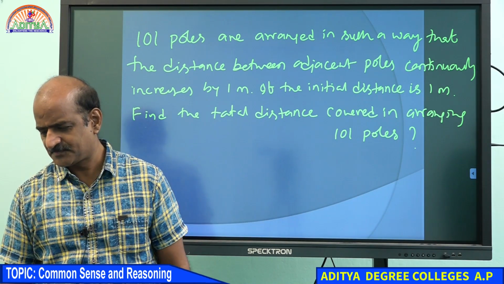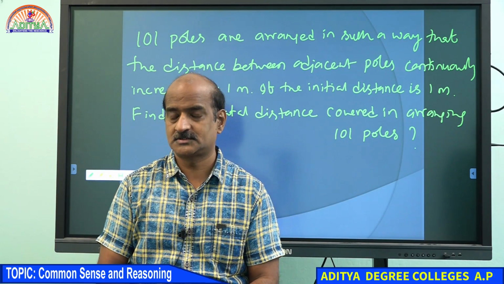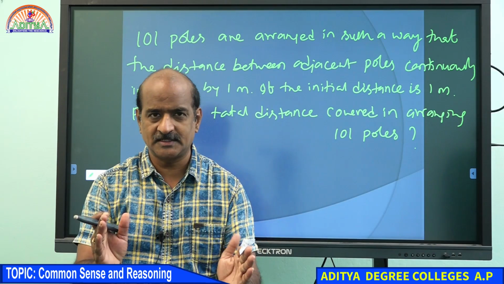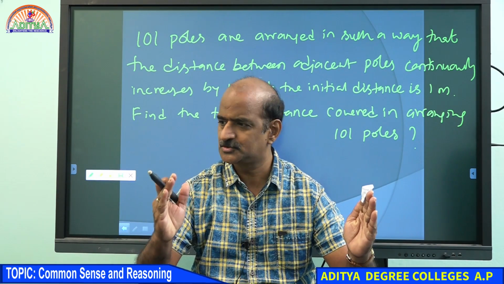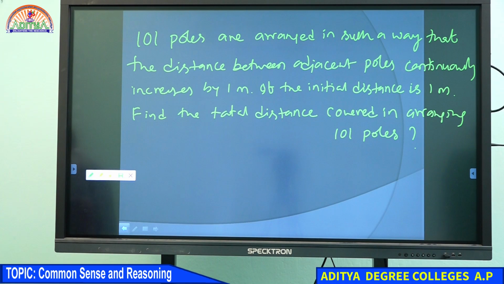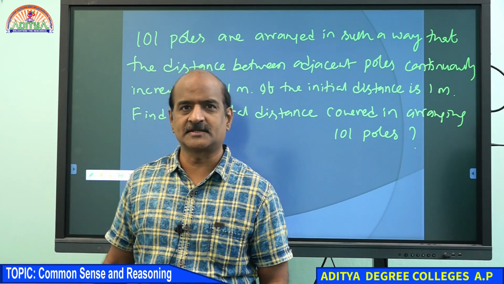We have a total of 101 poles. They are being arranged something like this: 1, 2, 3, 4. Go ahead, come on, student, please.